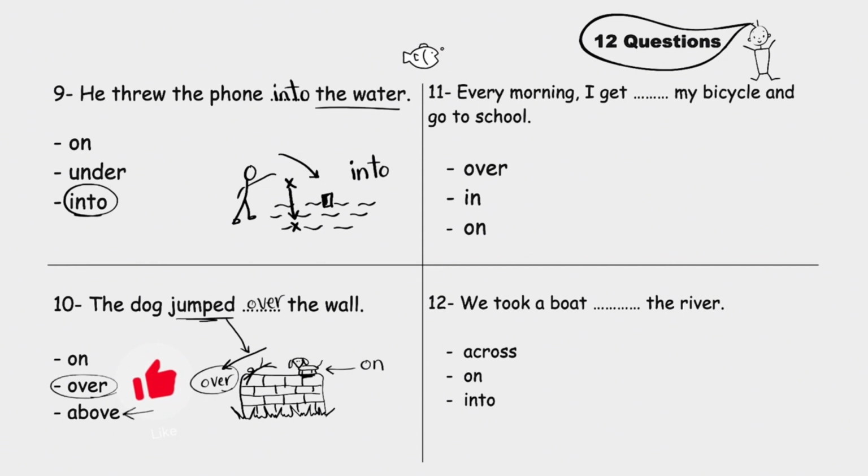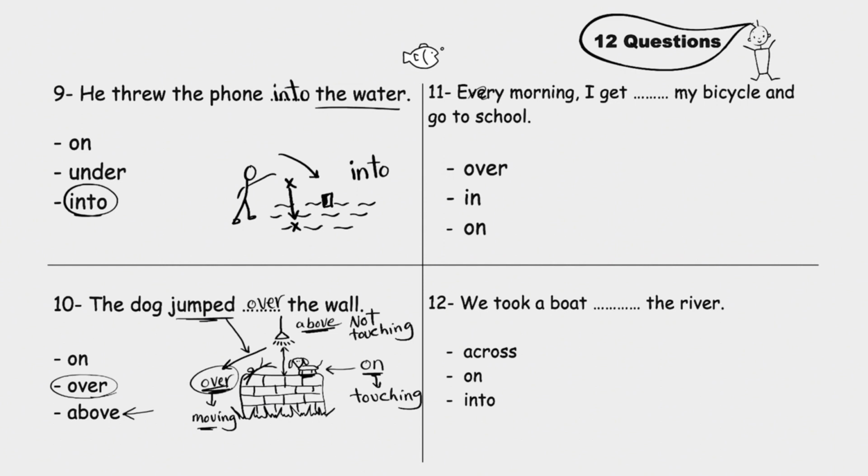What about this? Above. Well, if there is something here, like a lamp, not touching the wall, we say above. The lamp is above the wall. So again, we use on if the thing is touching. We use above if not touching. And we use over if it's moving from one side to the other.